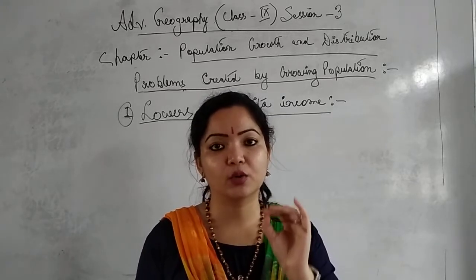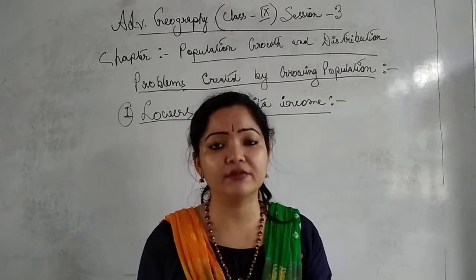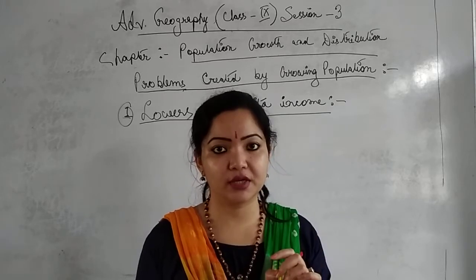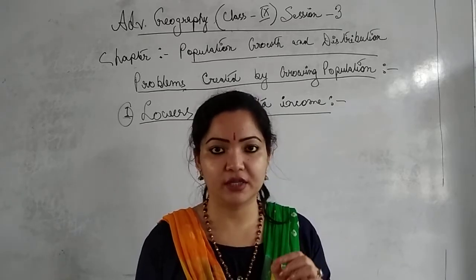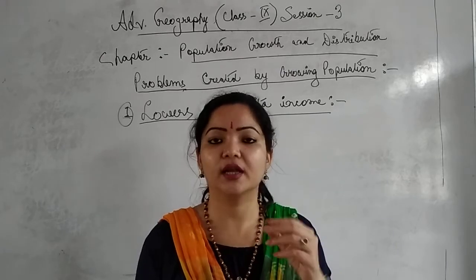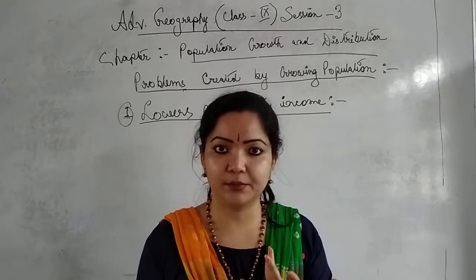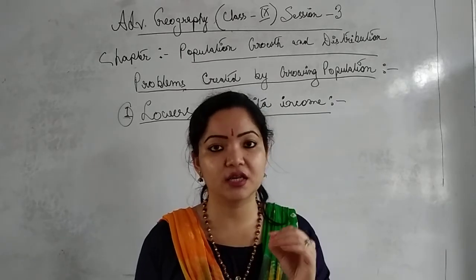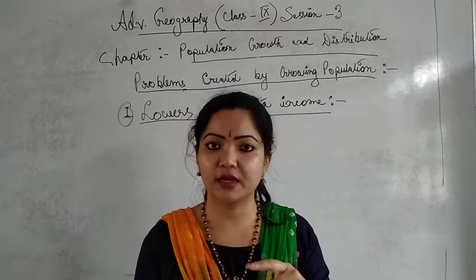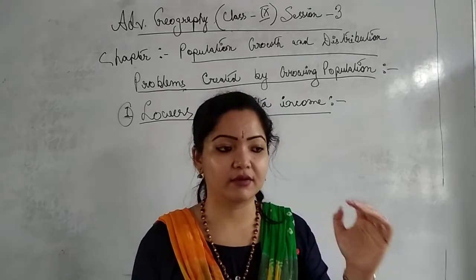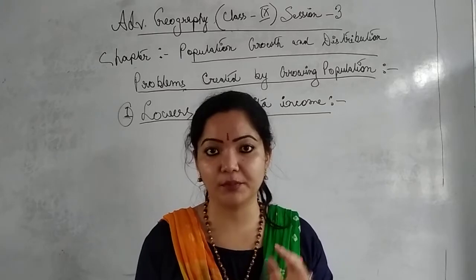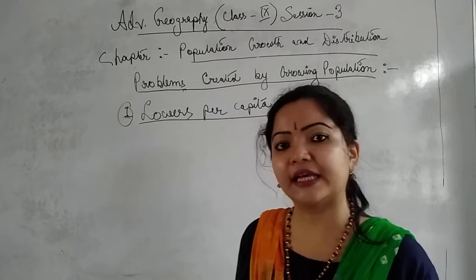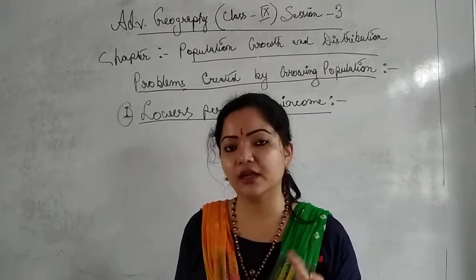And what is per capita income? It is the income of every individual residing in a particular country. If we take the time limit as 1 year, within 1 year the individual income is known as per capita income. That means when we calculate every individual's income within a country and add it up in a year, it is known as the per capita income of a country. And national income is the total income of a country within a particular year.